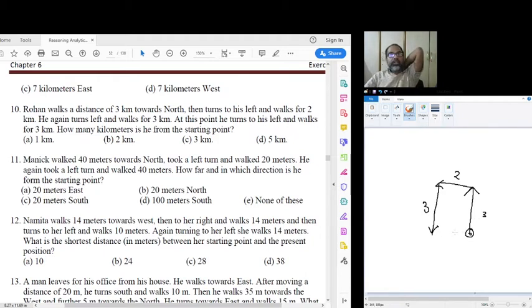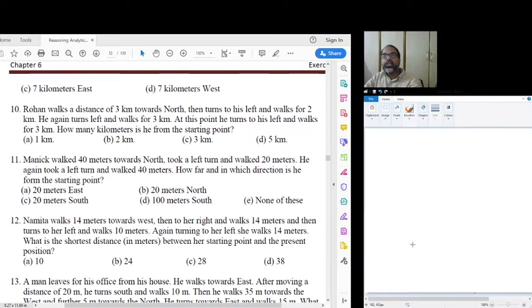Now at this point, he turns left and walks 3. From here, the left is the opposite direction, right? This distance is 2, but he has walked 3. So from the starting point, he has gone a bit ahead. So now how many kilometers is he from the starting point? So from this point, the ending point, the distance is 1 kilometer. So he's just 1 kilometer away from the point where he started.